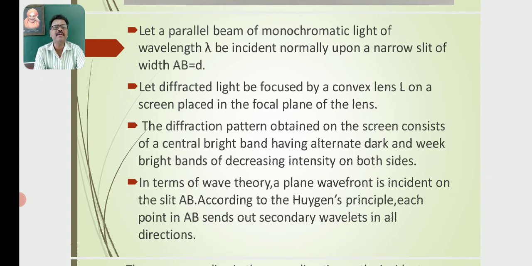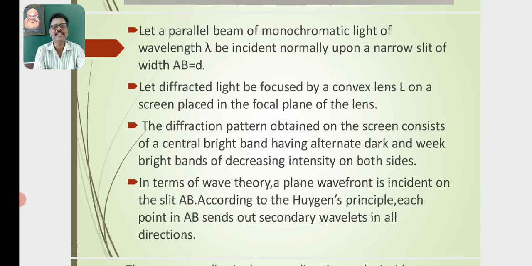In terms of wave theory, a plane wavefront is incident on the slit AB. According to the Huygens principle, each point in AB sends out secondary wavelets in all directions. When a parallel beam of light is incident on the slit AB, every point in that slit produces secondary disturbances, called secondary wavelets.